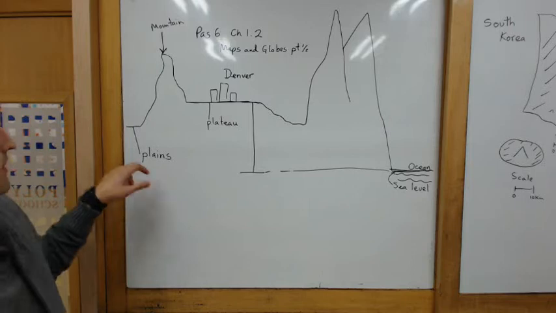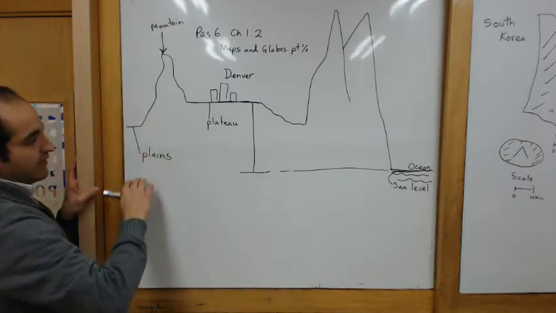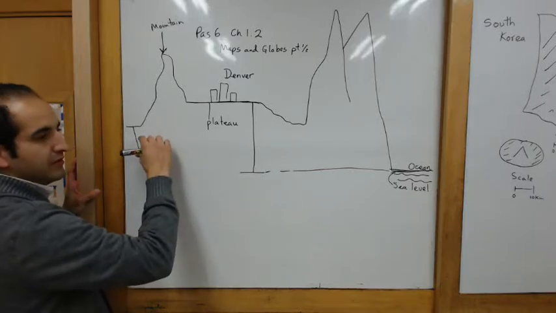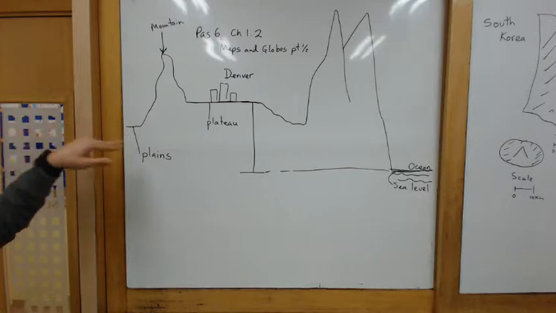Plains are flat areas a little bit above sea level, but not too high above sea level. It could be just a few meters above sea level, but it's also a flat area.